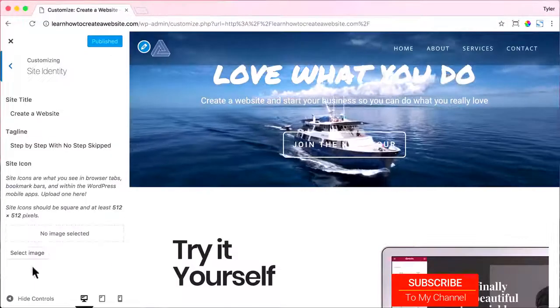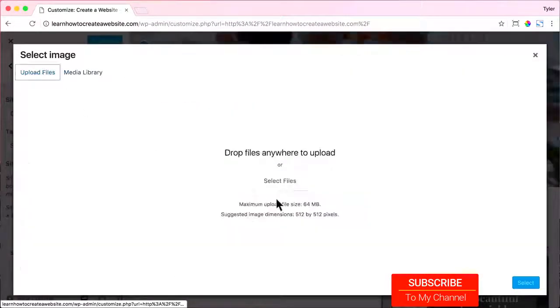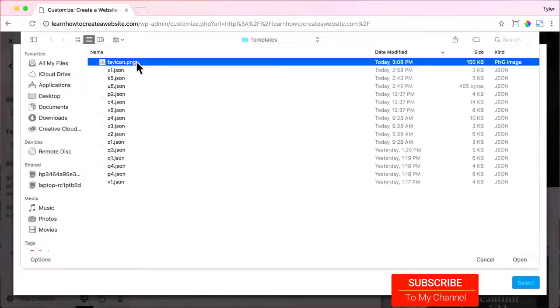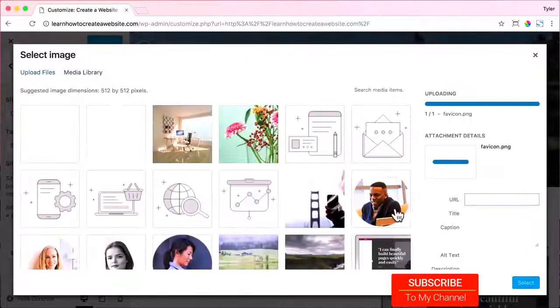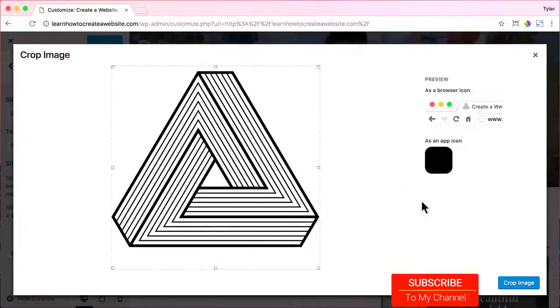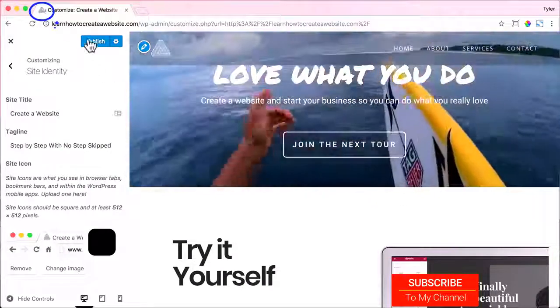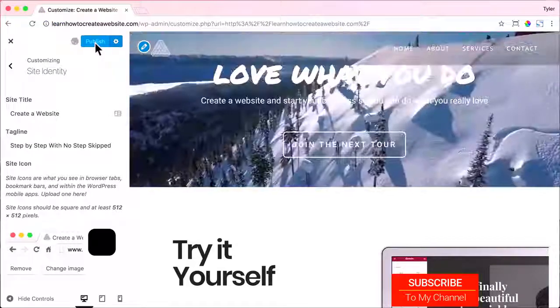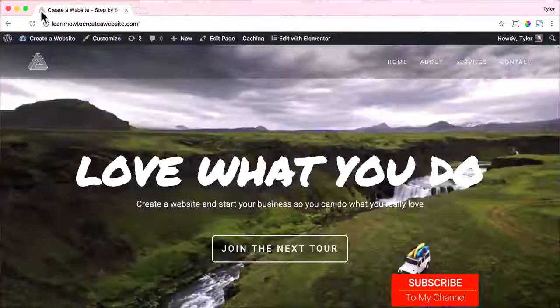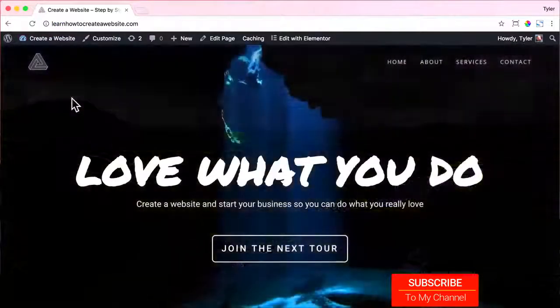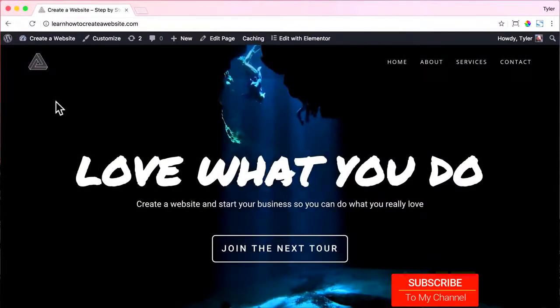Select your image, upload files, select files, click on favicon, press open, press select, and click on crop image. And now we can see we have that cool little A right in the top left corner. Click on publish and exit out of there. And you have that little icon right up there, and it looks really cool and really polishes off your website.